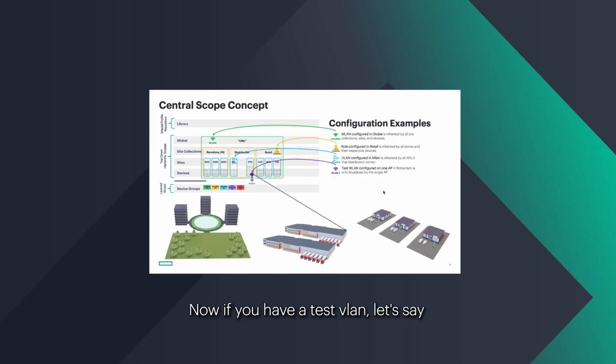Now, if you have a test VLAN, let's say we want to create a test VLAN for a single AP and apply it to just one corner of the warehouse in Rotterdam. This is a perfect use case. This is something that happens often. Prior to being at Aruba, I deployed for customers, and we would see this, right? And I was also in internal IT before that, where we would also do this.